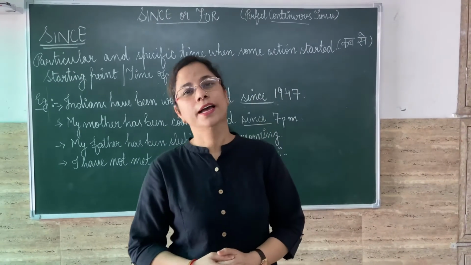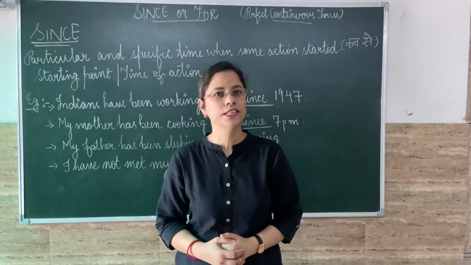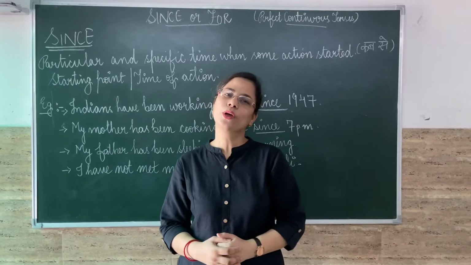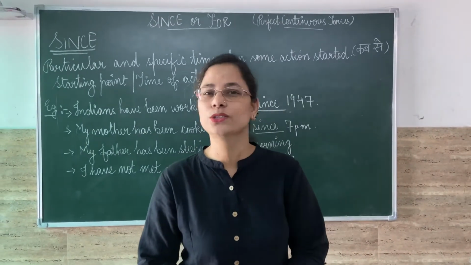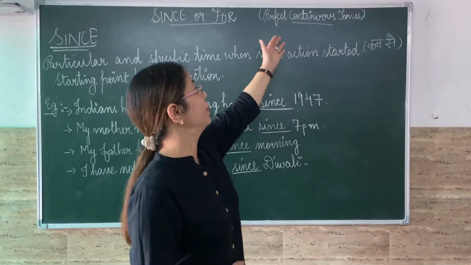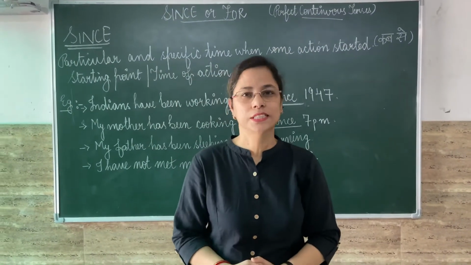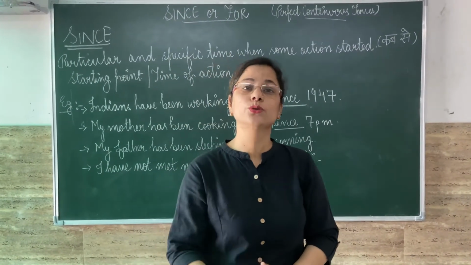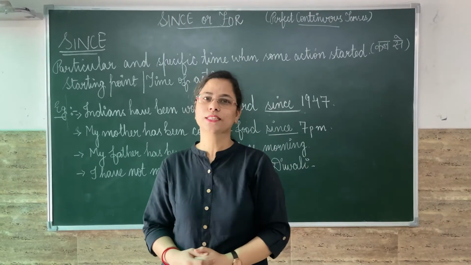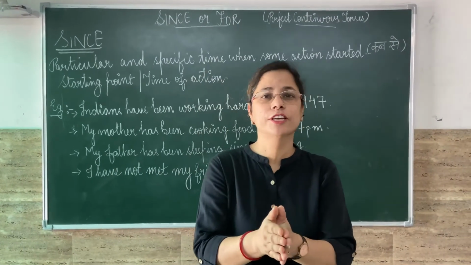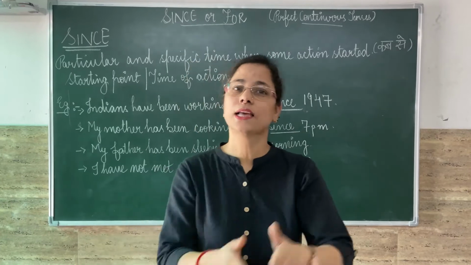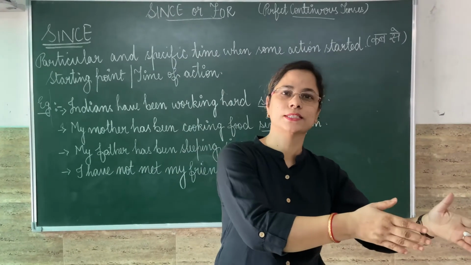Before going ahead with the usage of since and for, let me give you a quick recall of perfect continuous tenses, because these two prepositions, since and for, are always used with perfect continuous tenses. Let me give you the difference between present continuous tense and present perfect continuous tense.